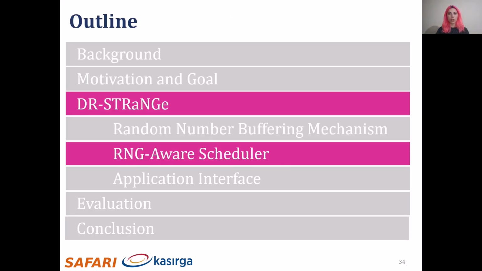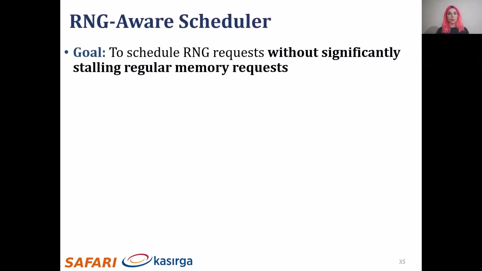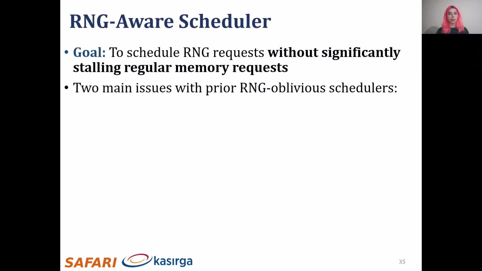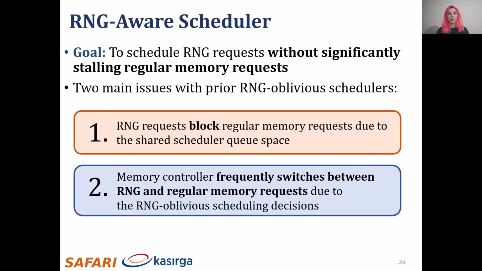Now I will describe DR-STRaNGe's second major mechanism, the RNG-Aware Memory Request Scheduler. The RNG-Aware scheduler's goal is to schedule RNG requests without significantly stalling regular memory requests. There are two main issues with the prior RNG-oblivious scheduling mechanisms. First, RNG requests block regular memory requests due to the shared scheduler queue space. And second, the memory controller frequently switches between serving RNG and regular memory requests due to the RNG-oblivious scheduling decisions.